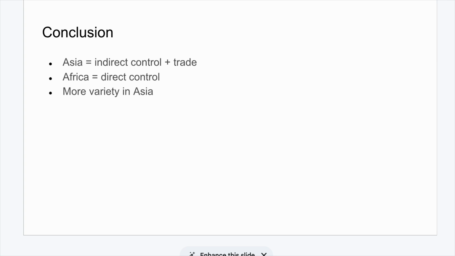In conclusion, imperialism in Asia was different because of stronger governments, the use of informal empire, and a greater focus on trade. These factors resulted in more varied outcomes compared to Africa, where imperialism was more direct and widespread.